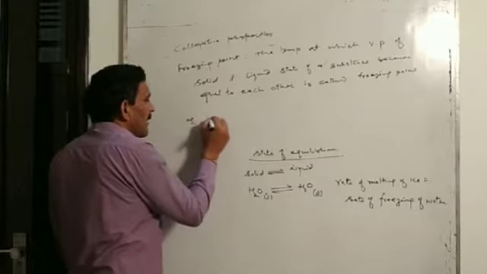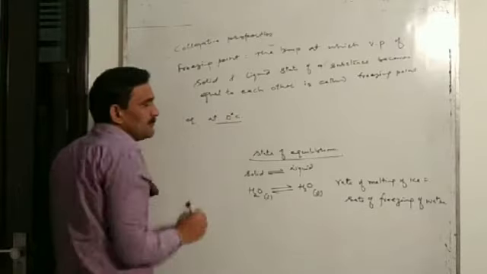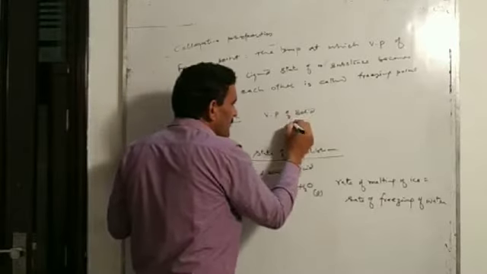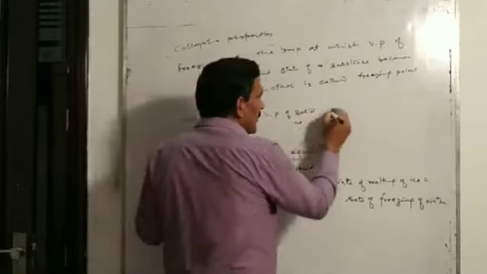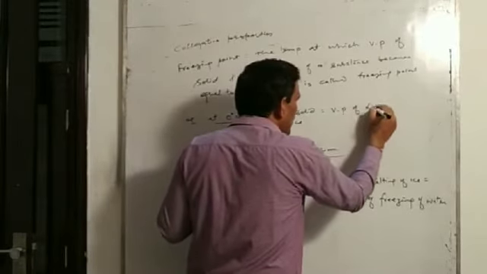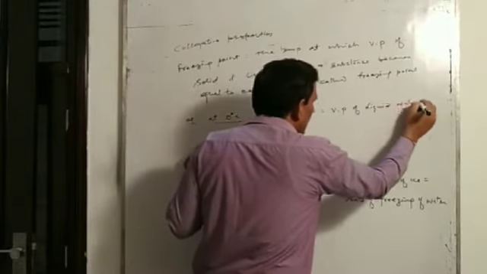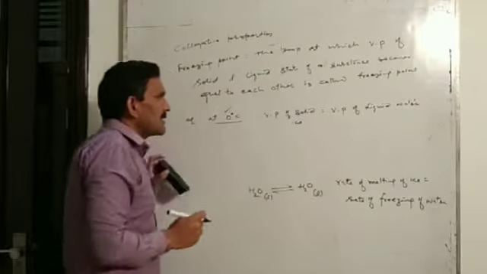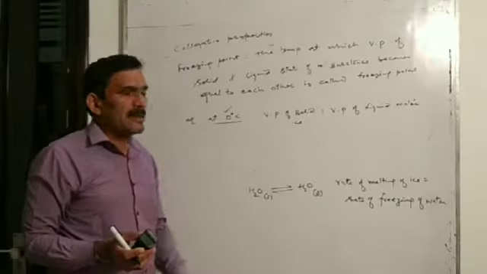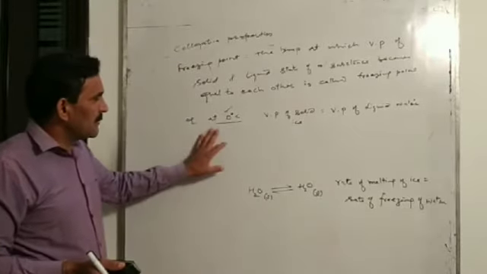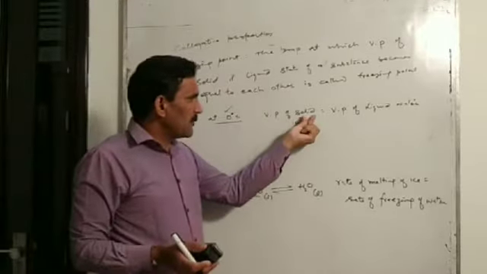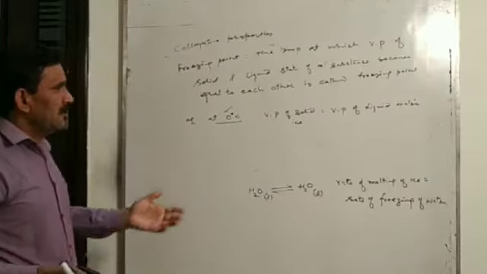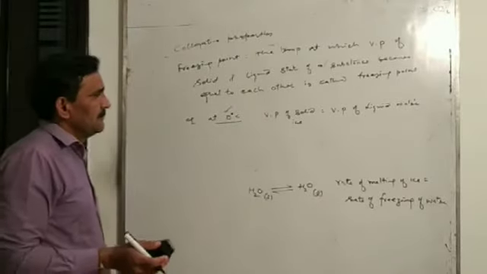For example, at 0 degree Celsius, vapor pressure of solid ice will be equal to vapor pressure of liquid water, and this 0 degree Celsius can be called freezing point of water. Any temperature at which vapor pressure of solid and liquid state of a substance become equal will be the freezing point of that substance.